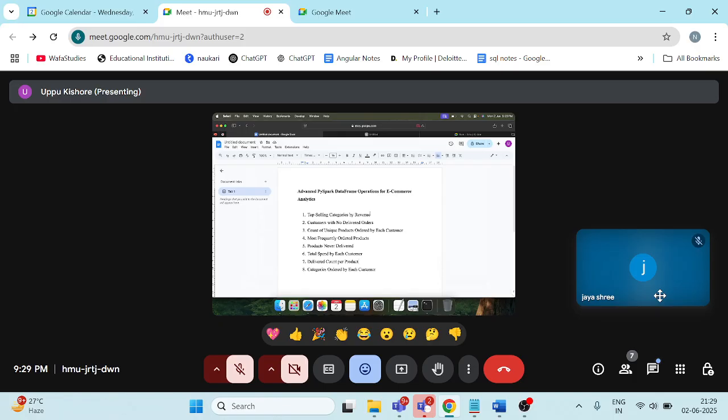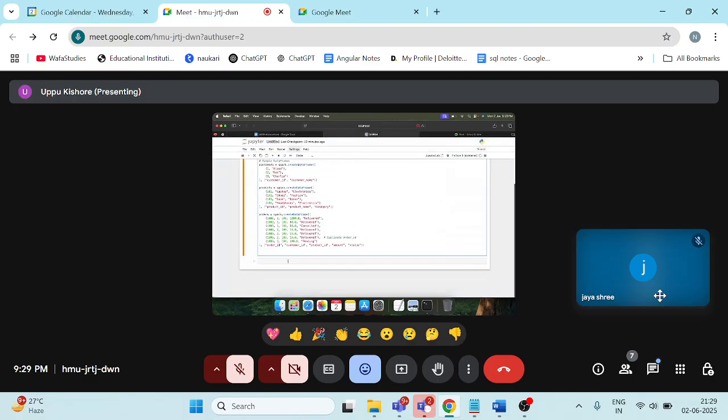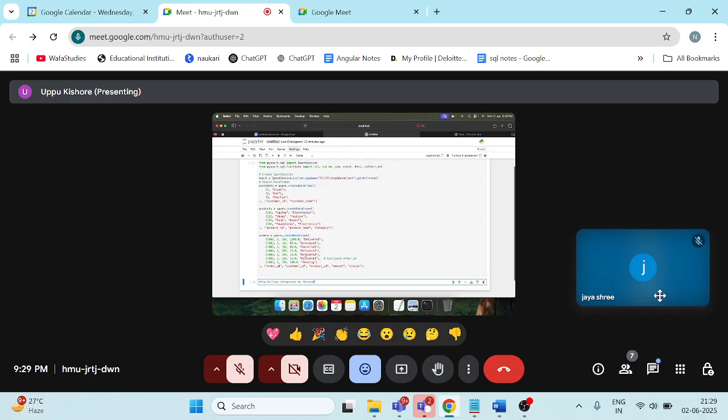First one is top selling categories by revenue. To perform any operation, first we need to join all these data frames. How to join the data frames? I create a variable join_df. Our main table is the orders table, and using it we have to join the other 2 data frames. So orders.join.